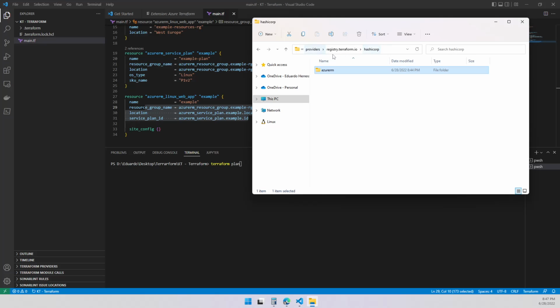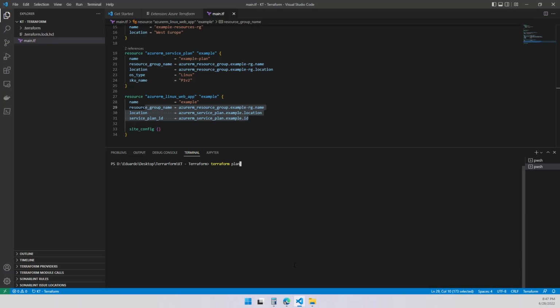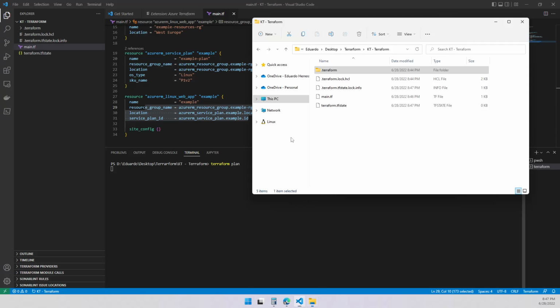Let me go back to over here. It's going to create a state file, a .tfstate file. And I'm going to talk about that file while this goes in the plan. So this is the terraform.tfstate that is being created right over here.